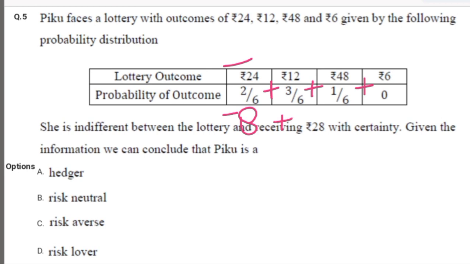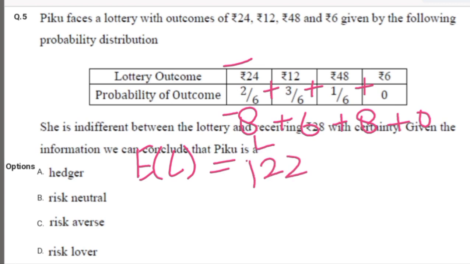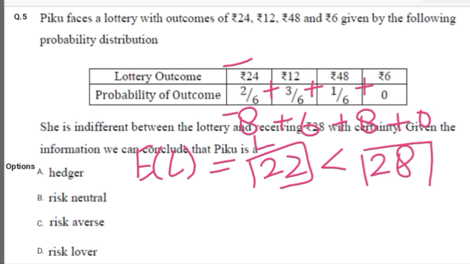Here we have 6 and here we have 8, and 6 into 0 is 0. So expected utility from the lottery we get 22. Since 22 is less than 28 which she receives with certainty, we can say that she is risk averse, that is risk hater.